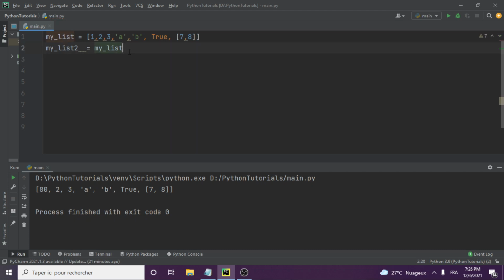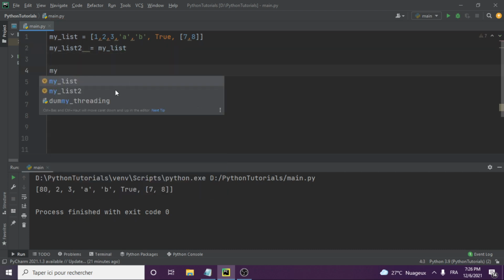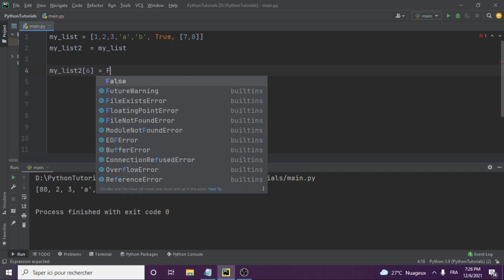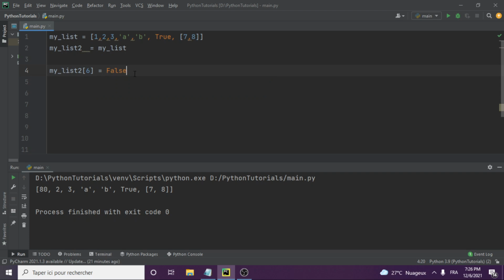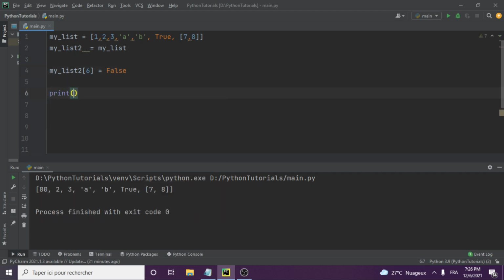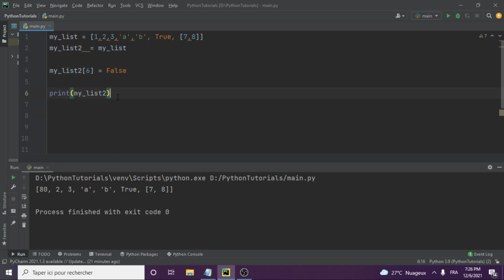Okay, then on this my list 2, we decide to change that seventh element to false here. Okay, let's just change it to false. Now we are going to print my list 2 and see.